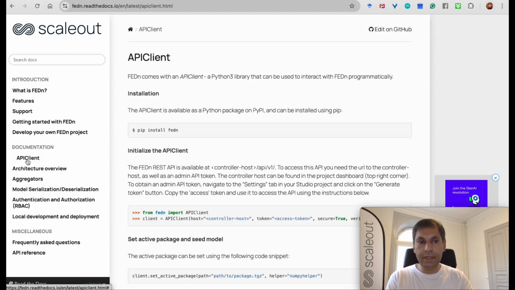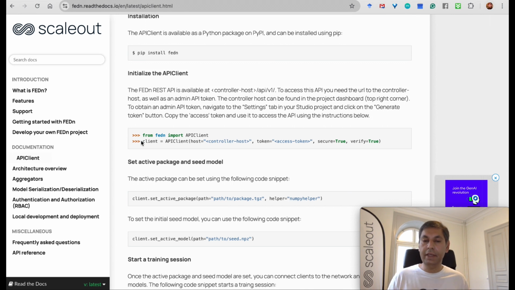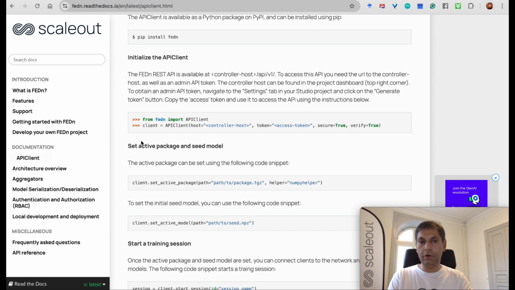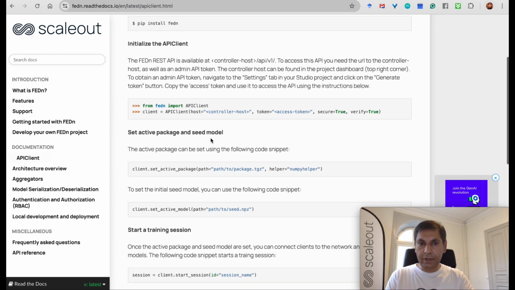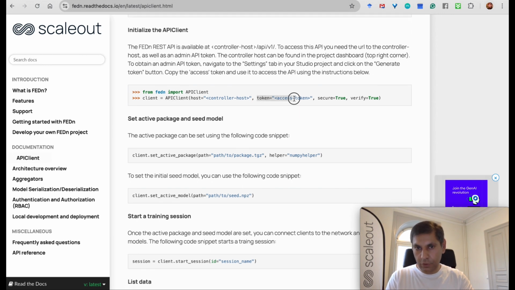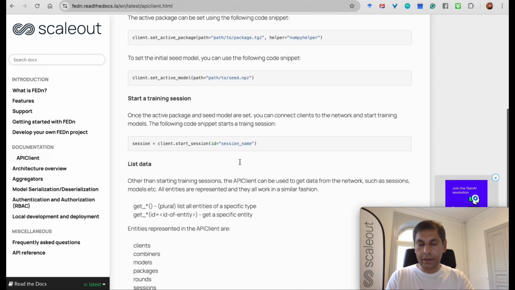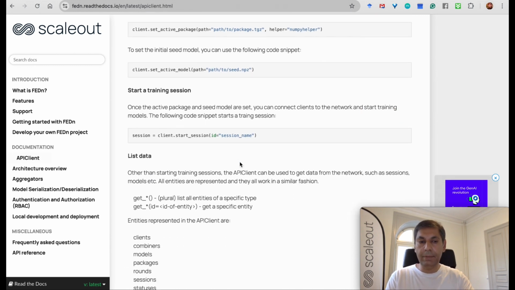So click on this API client, and here you can see how you can get started with the FEDn based API client. All the interfaces that are available from the FEDn side are available in the documentation. It first explains how you can connect via the API token, how you generate the token, all these things that are needed to get started with the API client.